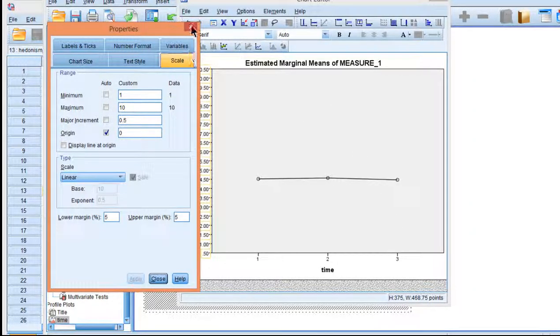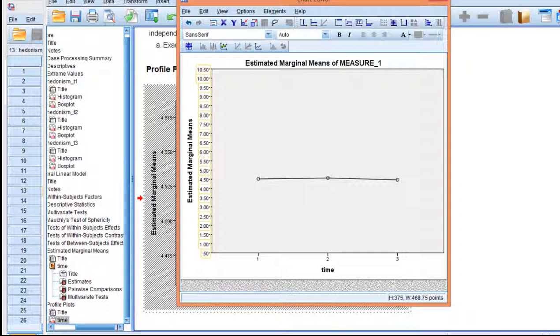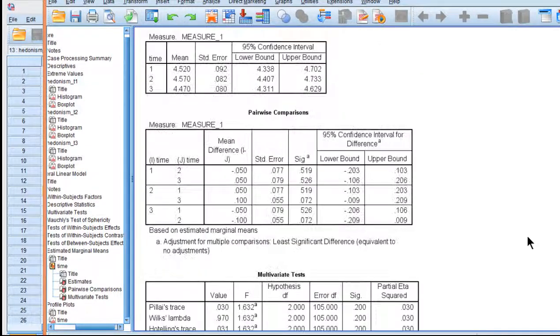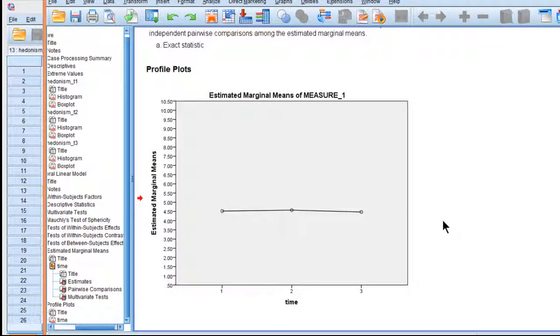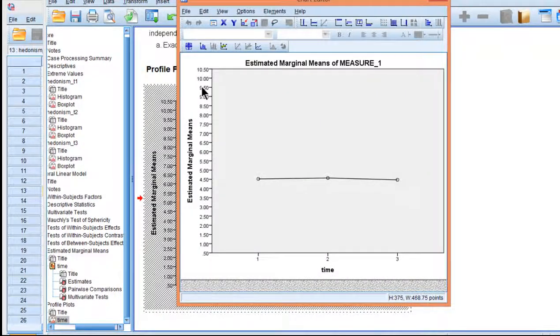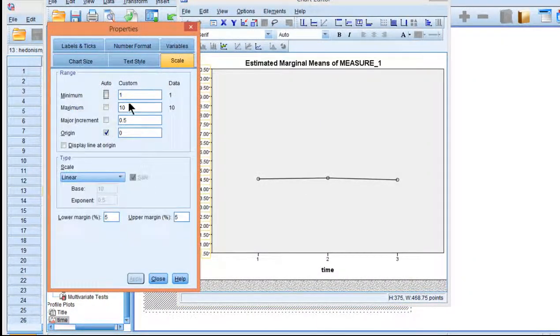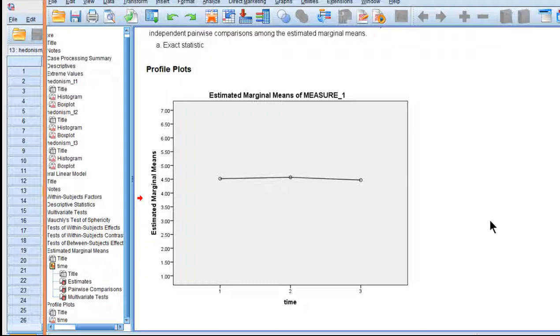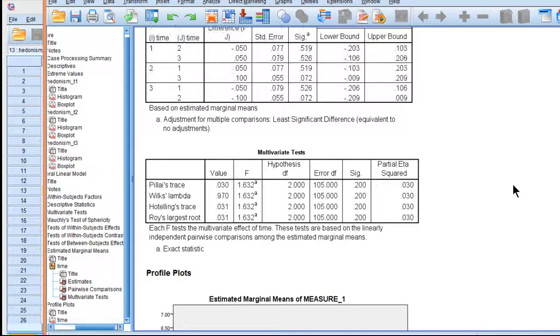Then this is really what it looks like. So SPSS really made it look like it might be something quite unusual and something significant, but when you look at it at this level, there's really nothing going on with these data. So this is an important point. Even if the scale was a 1 to 7 scale, say, I can't remember what the scale was, we still don't have anything going on there. There's really not much going on.